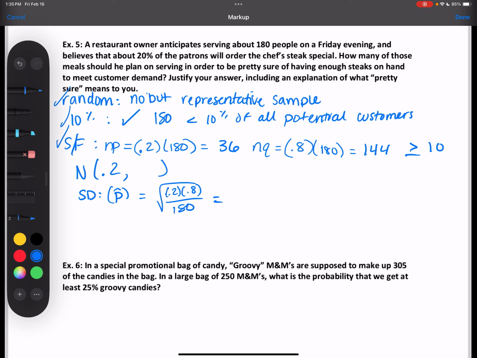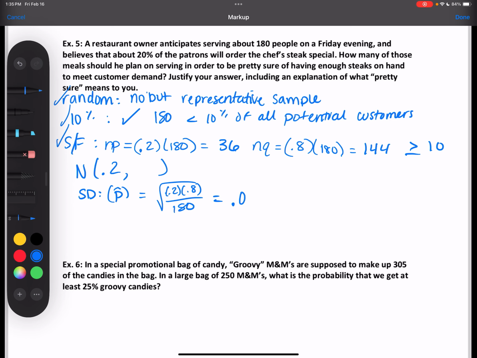So we did meet the random condition. Yes, because it's representative. It doesn't say that it's random, but we know that 180 people would be representative of the population, because we don't know who's coming in. It's not like it's golfer's night or something, that may or may not be random. The standard deviation is 0.0298. Okay, so 0.03.